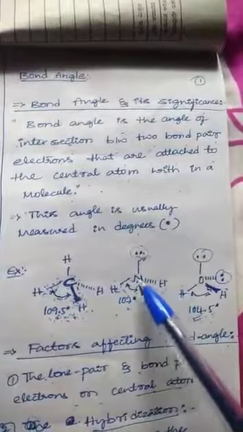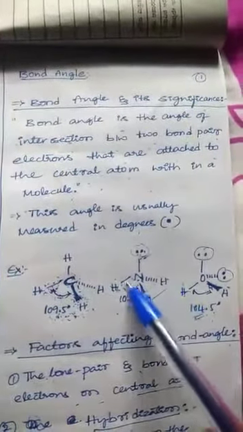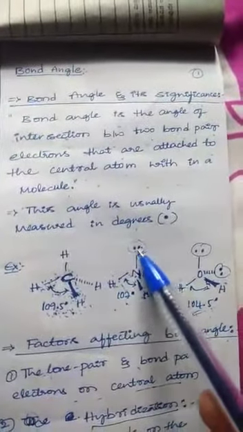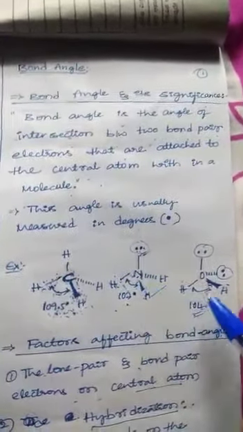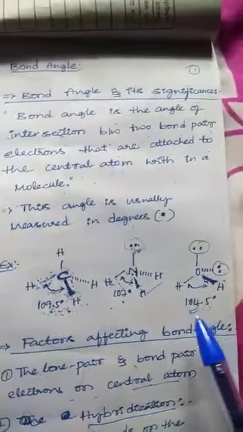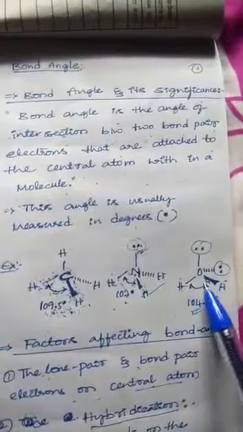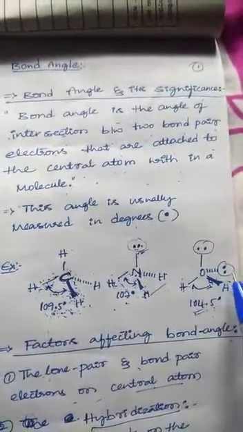Three hydrogens are attached to this nitrogen, and these are bond pairs of electrons, but one lone pair of electrons is present on the nitrogen atom. In the case of the water molecule, H2O, two hydrogens are bond pairs, and the oxygen contains two lone pairs of electrons.